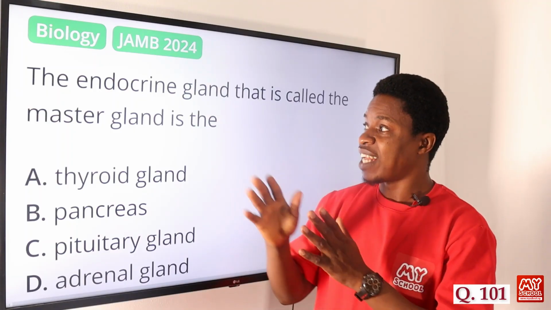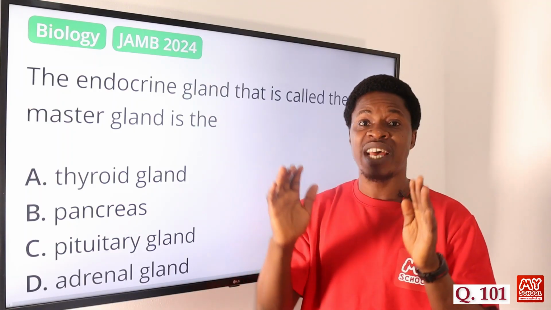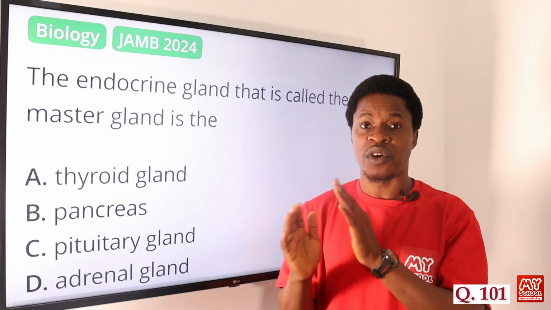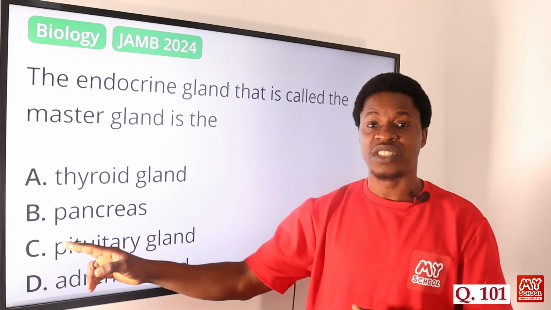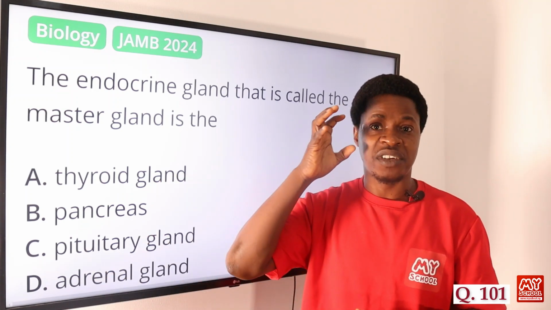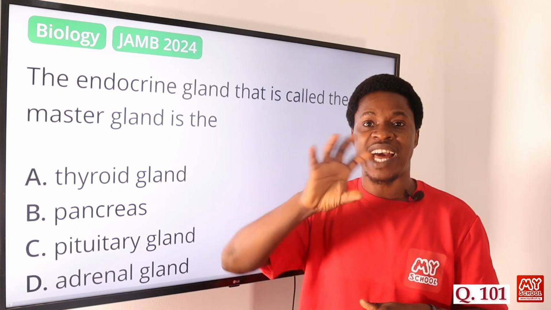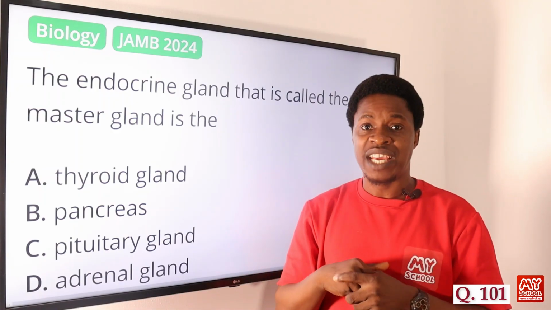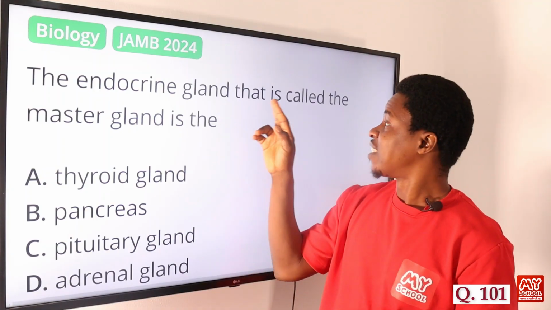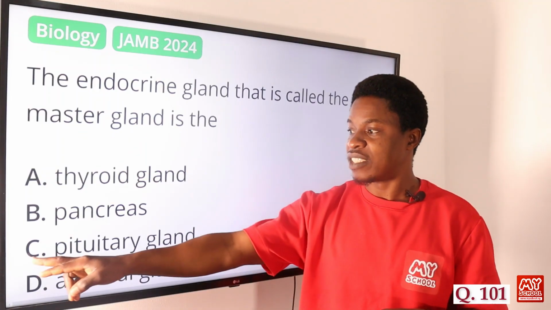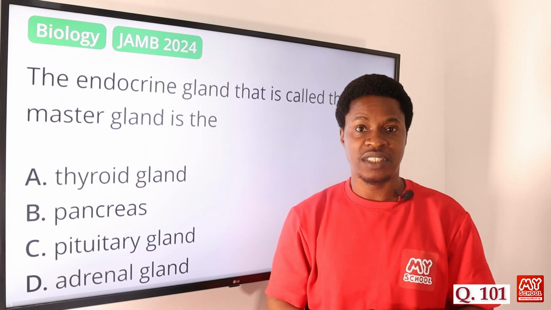So the master gland is the gland that controls every other activity. That's why we call it the master gland, and it is no other gland than the pituitary gland because it is situated in the brain. So it controls every other activity of the endocrine glands. So the pituitary gland is the endocrine gland that is called the master gland. The correct answer is option C.